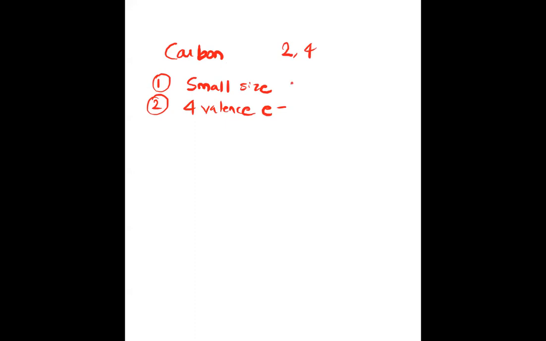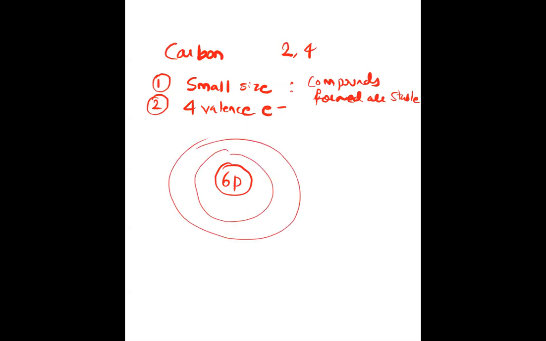Small size, due to which the compounds formed are somewhat stable. Why are they stable? Because of its small size, it will hold the electrons. It can hold them because it has 6 protons inside the nucleus and it is small in size, so it can hold the electrons properly even after bonding. So the compounds formed by carbon are stable.